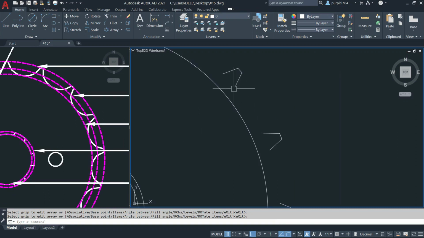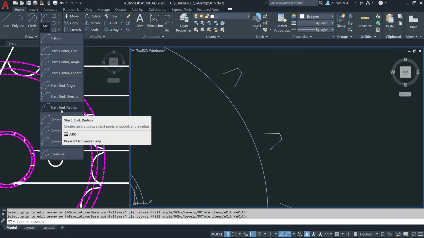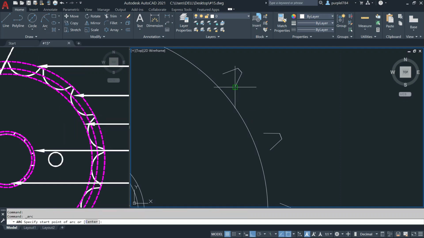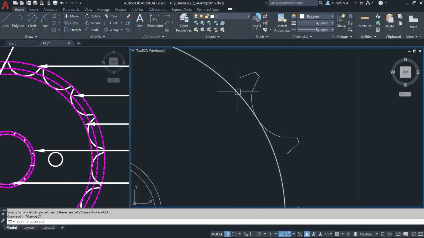I will connect these two pinion. So I click on the arc. I will click on the start and radius. Click on the start. Then this is the end. Then give the radius. For the auto on, press F8. Then show the height. I will move up a little bit. Okay. This is the unnecessary.